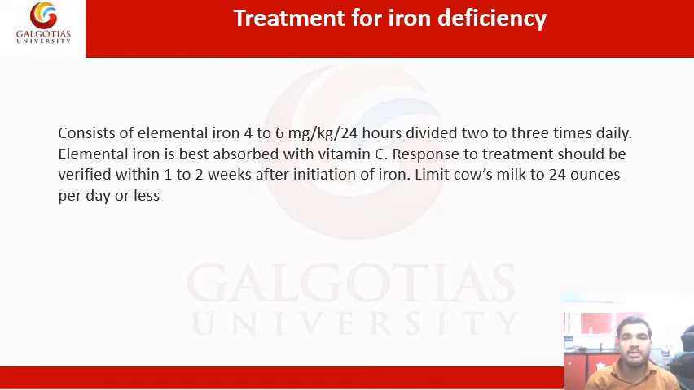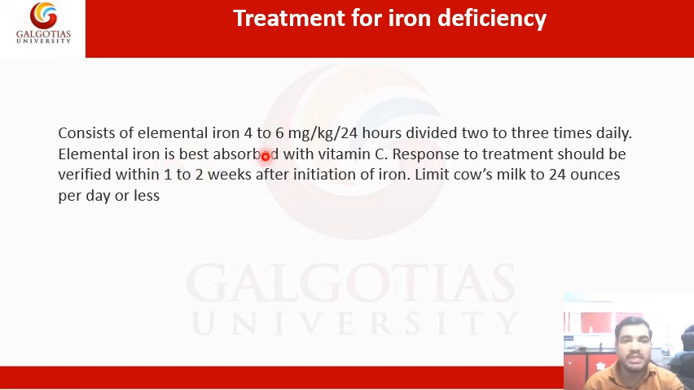Now we are going to discuss the treatment for iron deficiency. How can we treat this iron deficiency in the body? It consists of elemental iron divided up into 3 times daily. Means we should take a diet consisting of iron, 4 to 6 mg per kg per 24 hours, divided into 2 to 3 times. Means the diet that we are taking should contain 4 to 6 mg of iron per kg, taken within 24 hours, in 2 to 3 doses within that 24 hours.